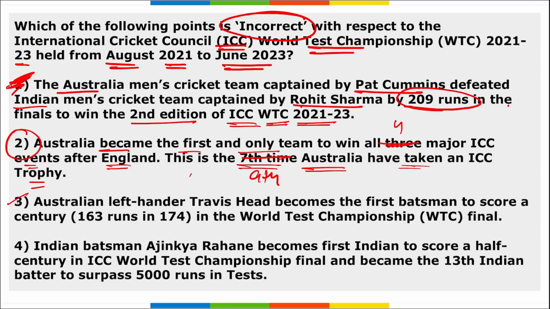Then option 3 is also right here and option 4 is also right here. You can directly read it: Ajinkya Rahane became the first Indian to score a half century in the ICC World Test Championship. Then Rohit Sharma became the third fastest opening batter to record 13,000 international runs across all the formats in his 307th innings. Then Virat Kohli became India's highest run scorer in the World Test Championship with 932 runs in 17 matches.